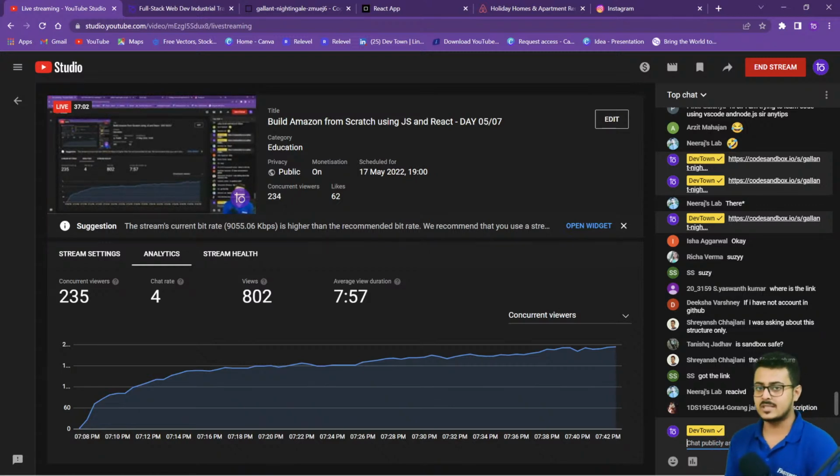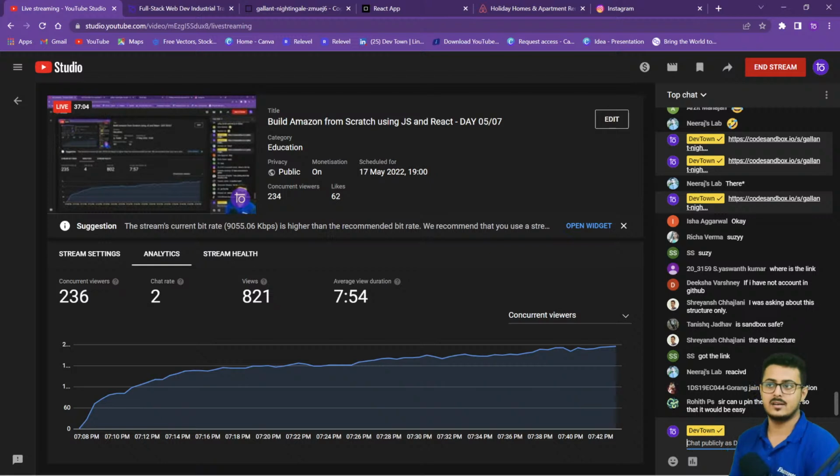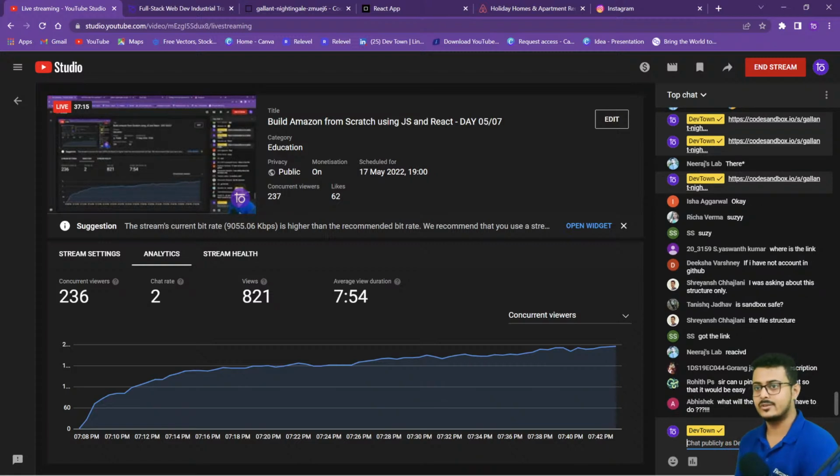And Code Sandbox has made it pretty, I'm very amazed with Code Sandbox. I'm trying to develop something similar for DevTown as well. We have already developed some of the portions. We are trying to develop it a little bit more to make it more usable at the end of the day.